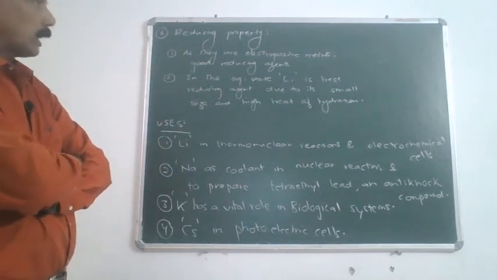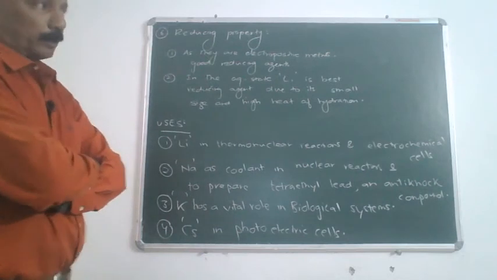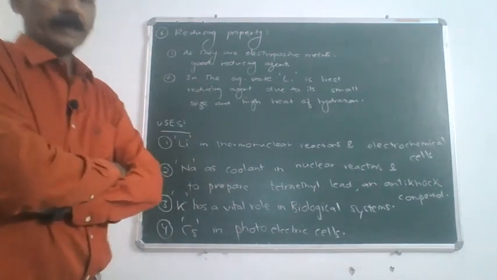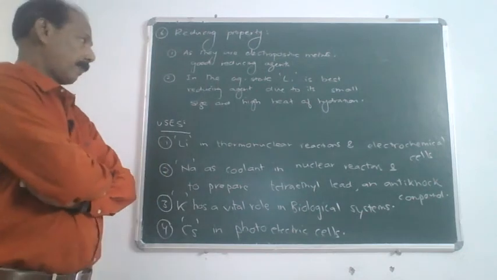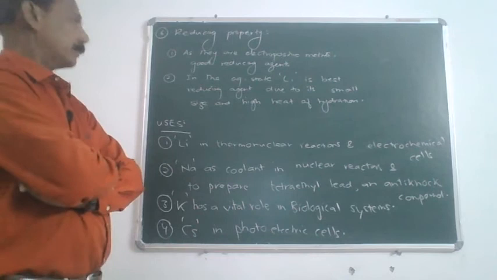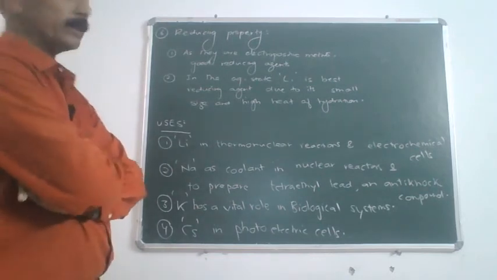So, all alkali metals are good reducing agents. In the normal state, because cesium has a large size, we say it is a good reducing agent. But when we come to the aqueous state, then remember the best reducing agent happens to be lithium.